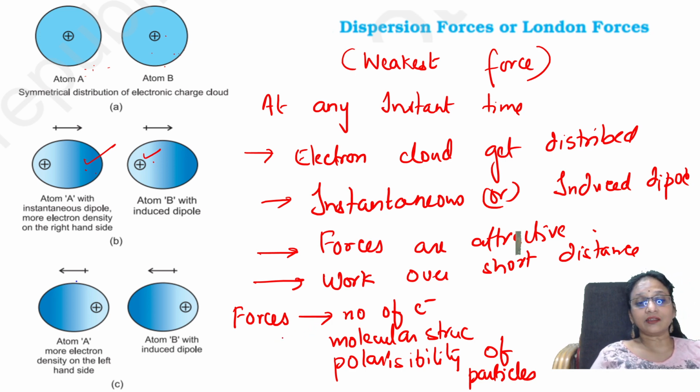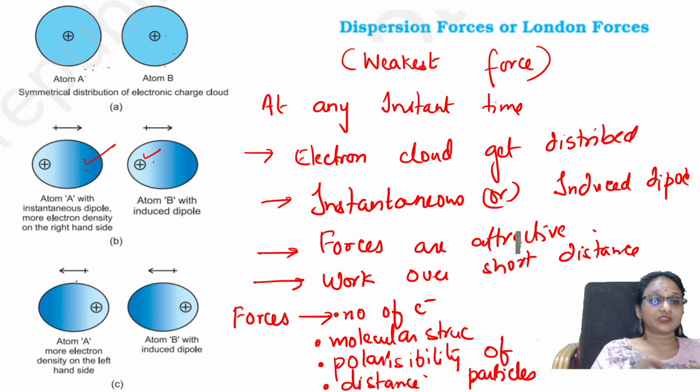Most important, distance also matters, students. How much is the distance? So the number of electrons counts, molecular structure counts, polarizability counts, and distance counts.